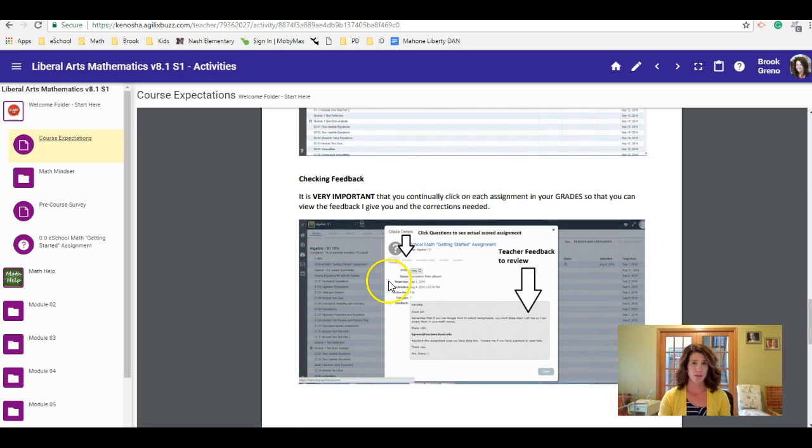A big thing with math and math online is making sure you're checking your feedback. An online course is great because everything you need is there. The lessons are there, on demand, so you can access them. And your feedback is there too; everything's logged, every assignment, every question you answered, whether it's right or wrong. So make sure you're going into your gradebook and clicking on those scores to review the specific questions, right or wrong, and the correct answers, but also my feedback.